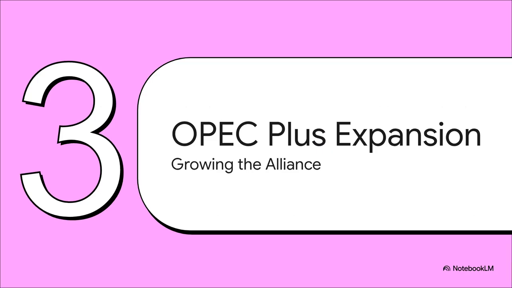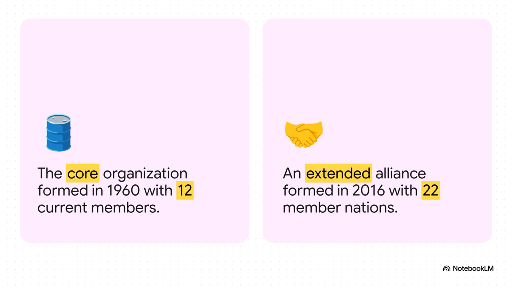Moving on to Section 3, the OPEC Plus expansion. Now, our map didn't stop growing there. In the 2010s, booming U.S. shale production flooded the market and forced a major evolution. Enter the 2016 Declaration of Cooperation. This brought 10 major non-OPEC members to the table, expanding the original 12-member group into an extended alliance of 22 oil-exporting countries known as OPEC+.